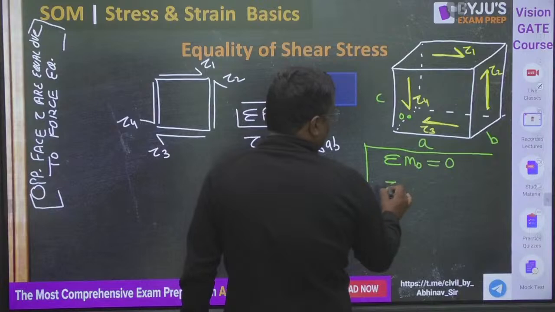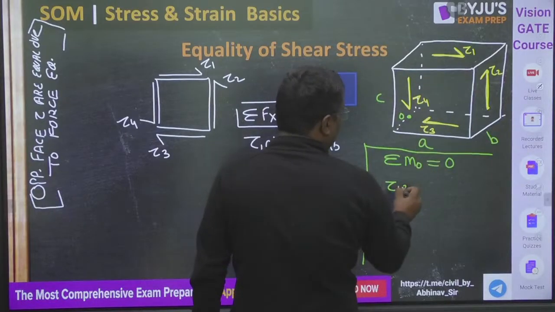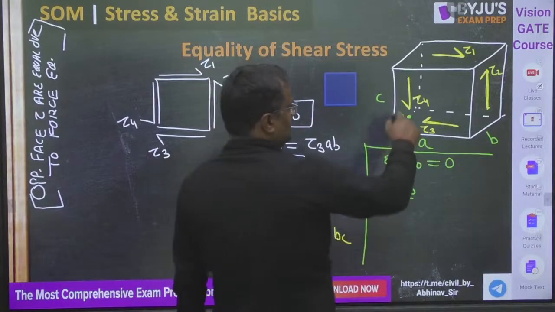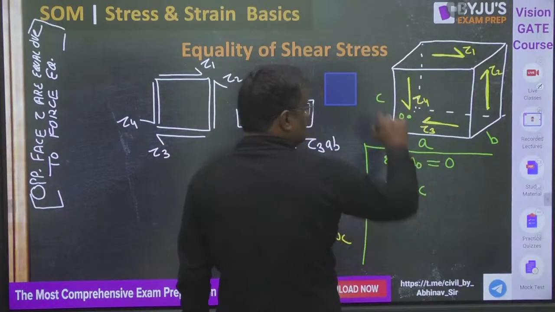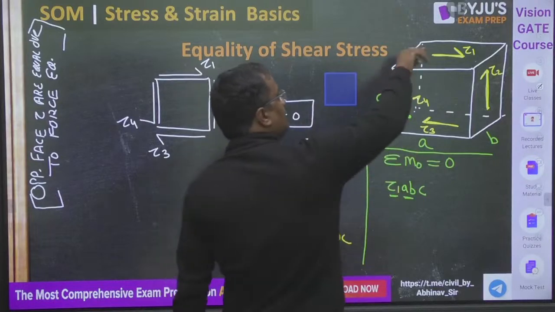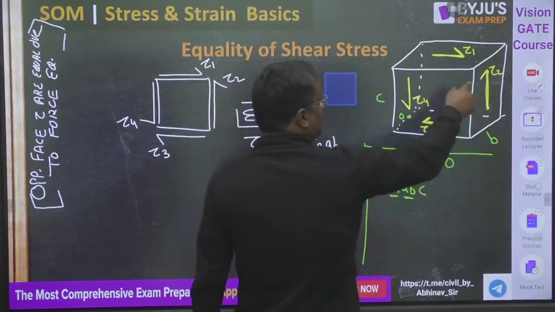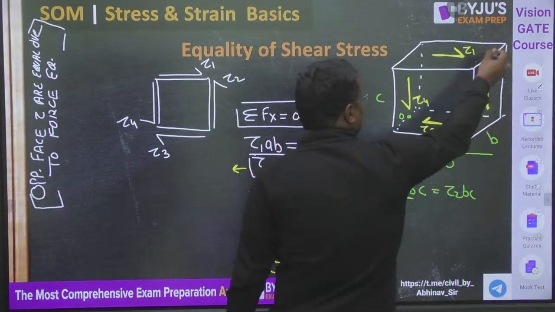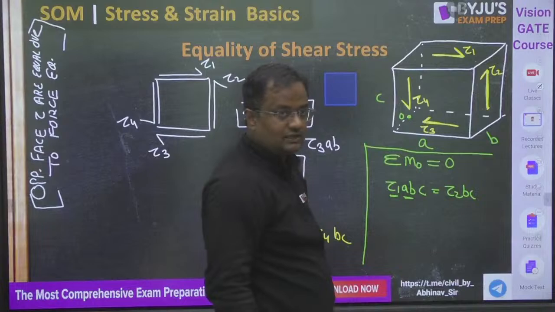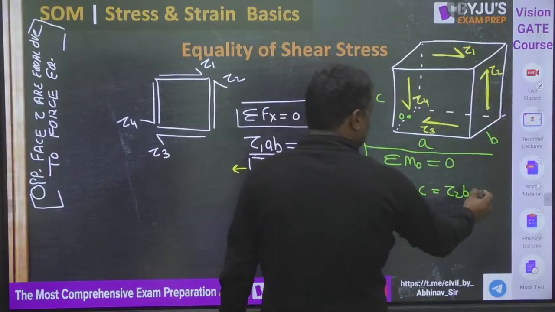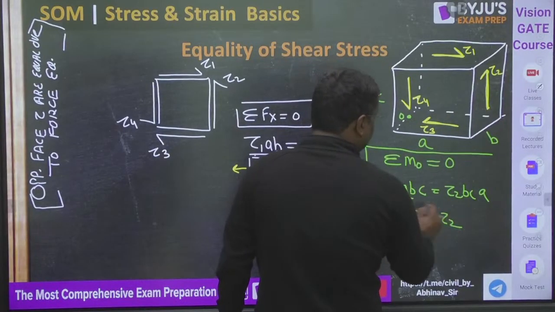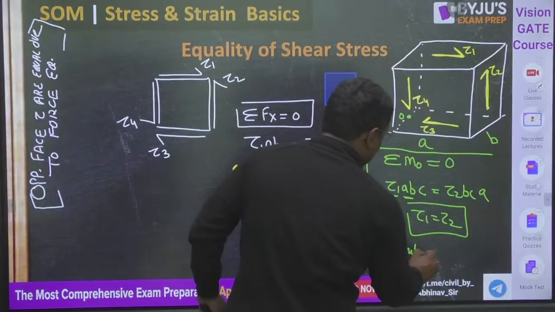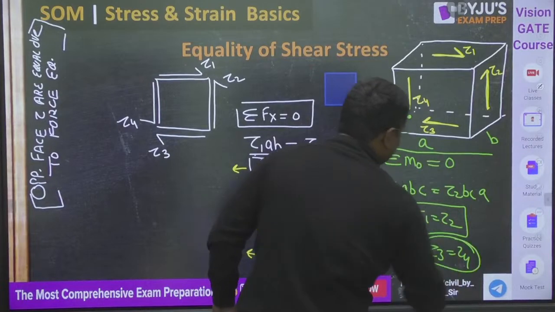Tau 1 acts on area A into B. Stress into area is force. Moment is force into distance, so from O the distance is C. This is clockwise, so tau 1 is clockwise about point O. Now tau 2 will be anti-clockwise. Tau 2 acts on B into C, stress into area is force, and the distance from O is A. So tau 1 equals tau 2. Similarly, tau 3 equals tau 4. They are adjacent faces.